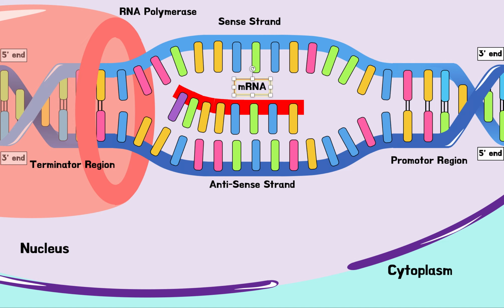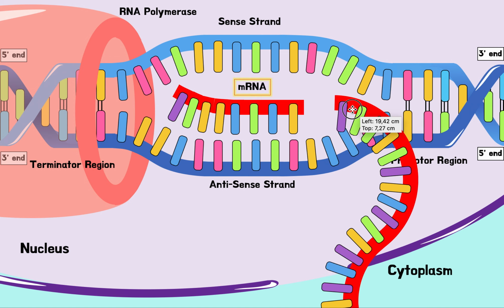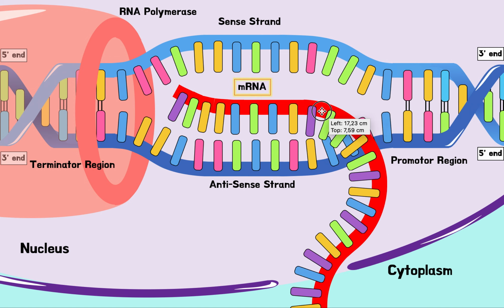So anyways, this continues, and this RNA polymerase goes all the way down and finishes this gene, copying the entire antisense strand into what we call an mRNA molecule. So let's pretend it started down here, copied it all the way, and as soon as it finished copying, it will start detaching. The bonds in between these nucleotides are very weak, so they don't stay together. After it is synthesized, it will leave the nucleus through to the cytoplasm, as you can see here.